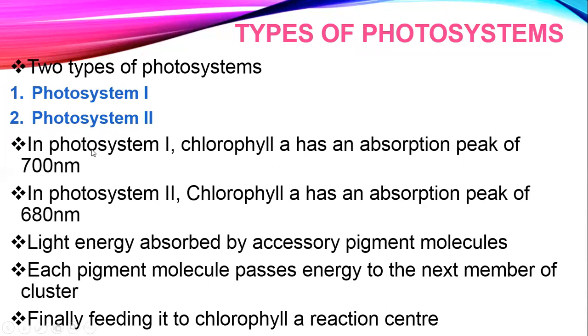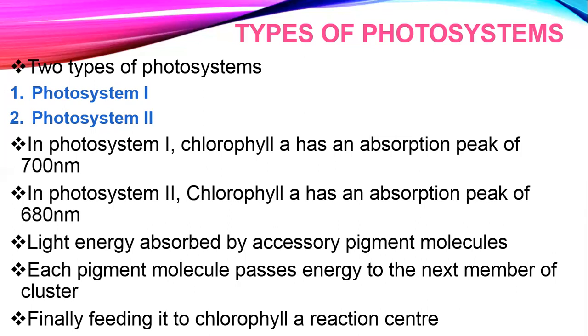In photosystem 1, there is chlorophyll A, because we say there is one primary pigment molecule, and we know the primary pigment molecules are the two forms of chlorophyll A with slightly different absorption peaks, one with 700 nanometer and the other with 680 nanometer. So in photosystem 1, the chlorophyll A which is present has an absorption peak of 700 nanometer. And in photosystem 2, the chlorophyll A which is present has an absorption peak of 680 nanometer. So this is how the two photosystems are different from each other.